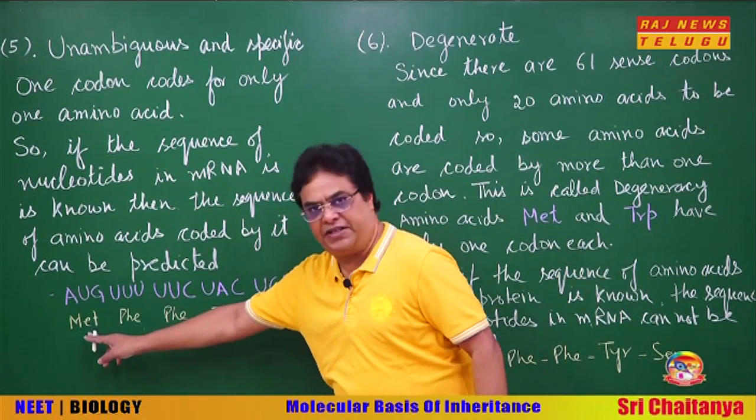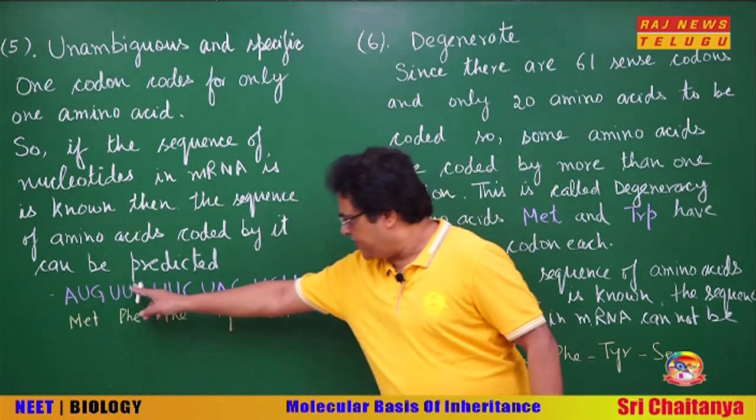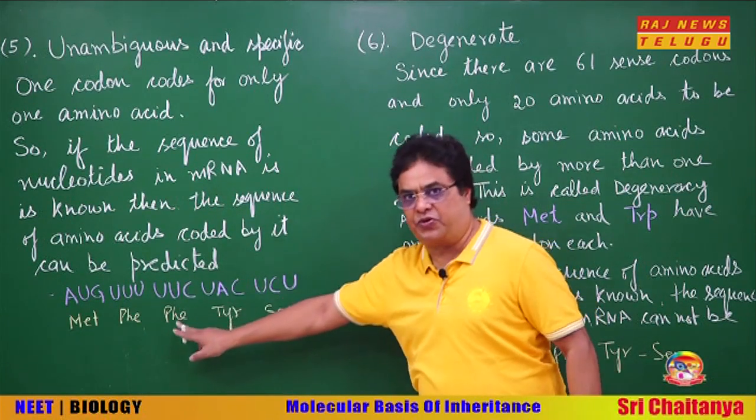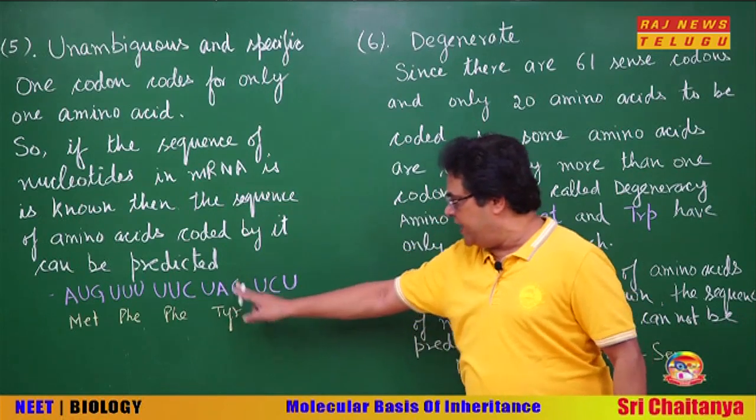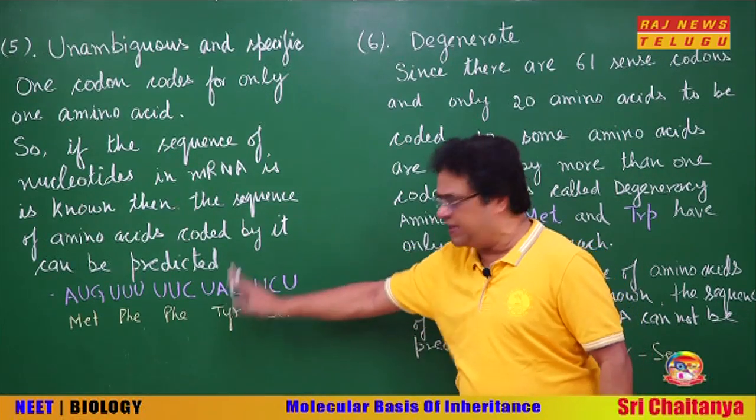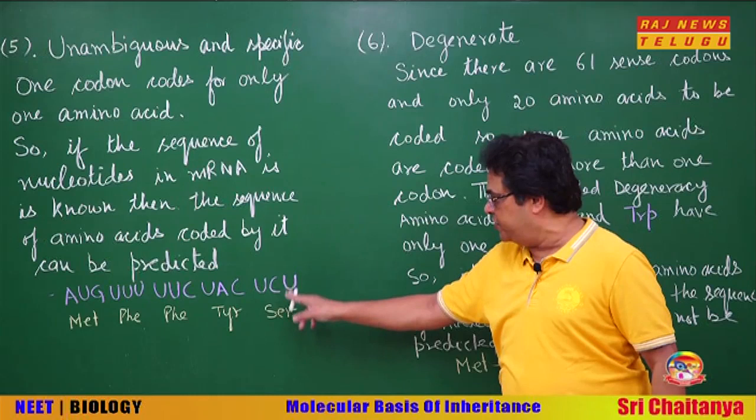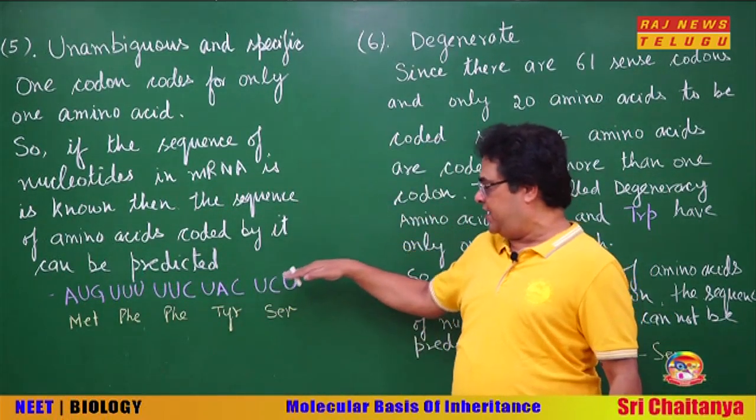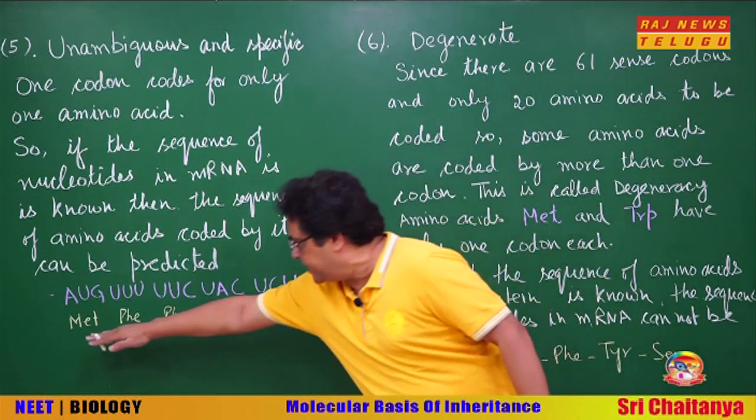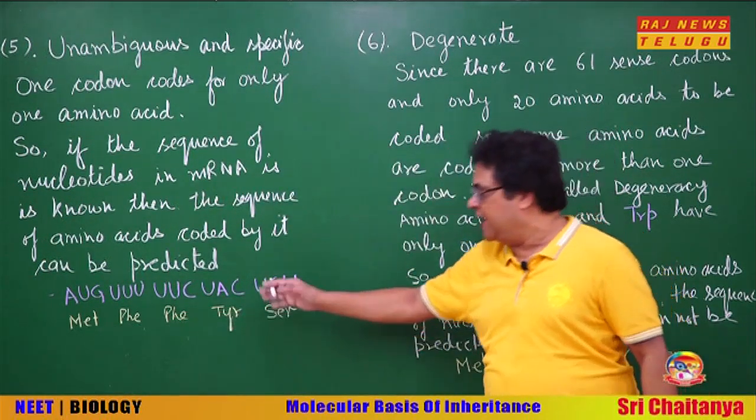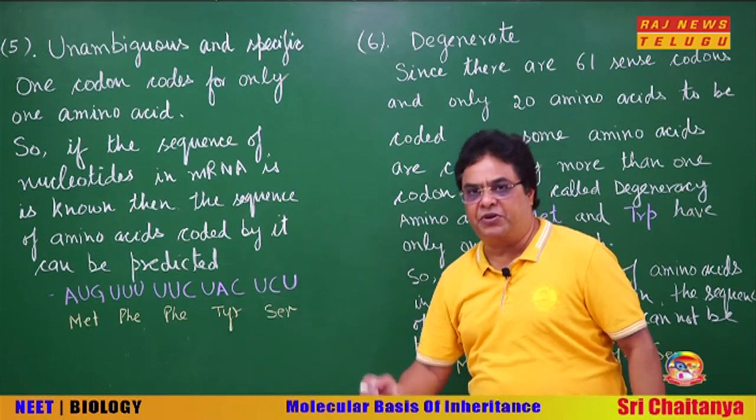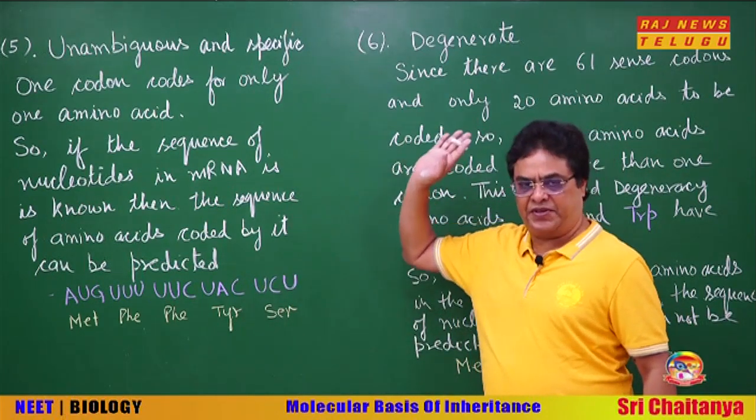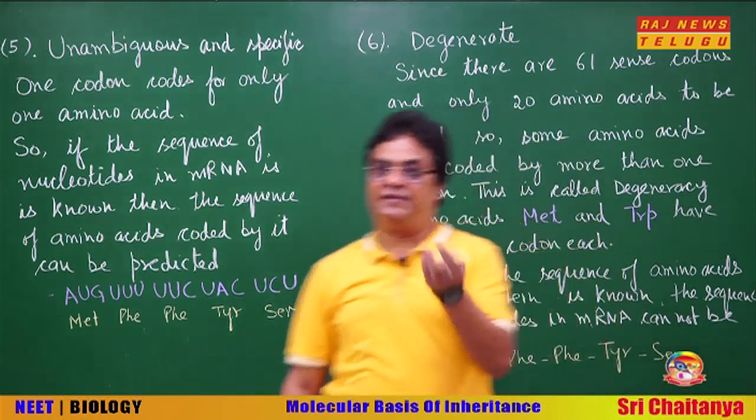AUG codes for methionine, we have already discussed. UUU always codes for phenylalanine. UUC also codes for phenylalanine. UAC codes for tyrosine, it will always code for tyrosine, and UCU always codes for serine. So, if we know the sequence of the nucleotides in mRNA, we can predict the sequence of amino acids in the protein that will be produced by the translation of this mRNA. This is called unambiguous. Next, but the reverse is not true.